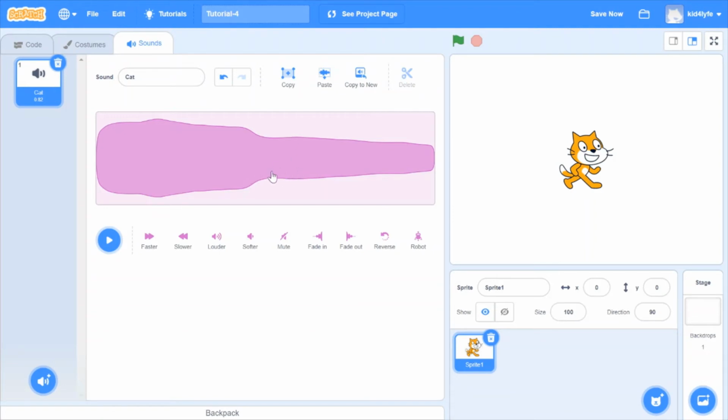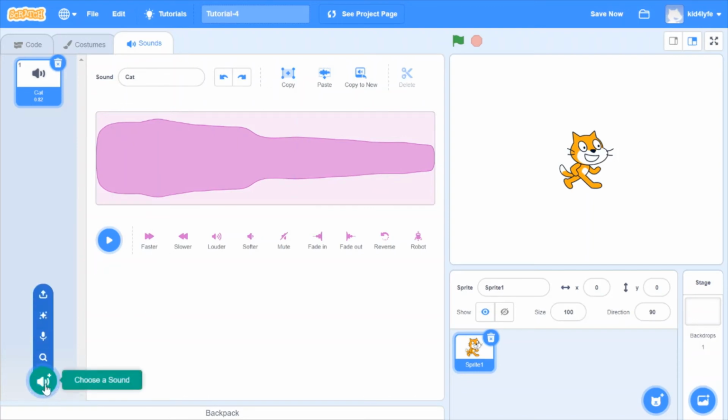Just like that, we can do the same blue box, copy it and then paste it. Copy it, paste it. You probably couldn't hear that because it was a little faint.